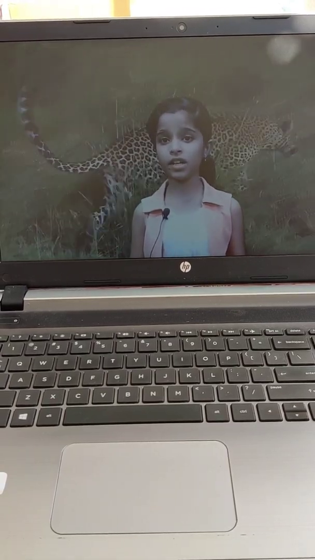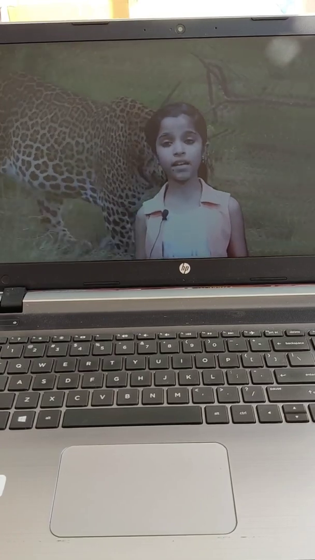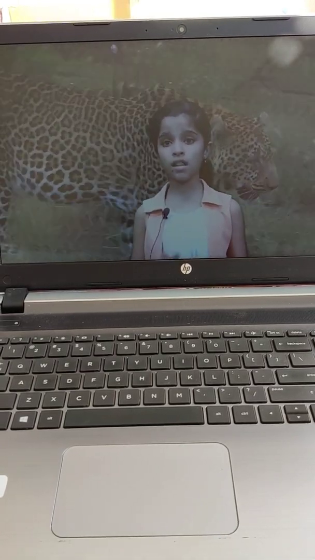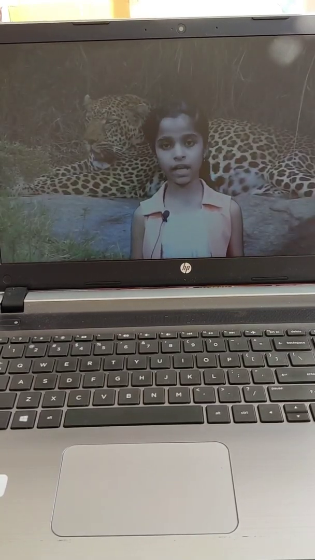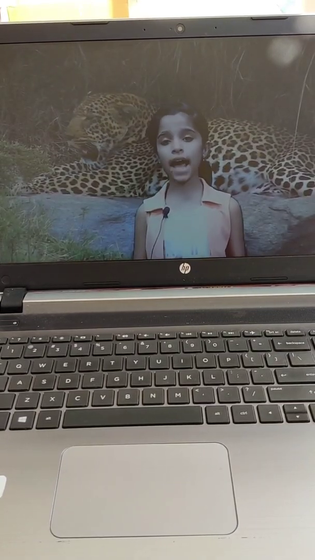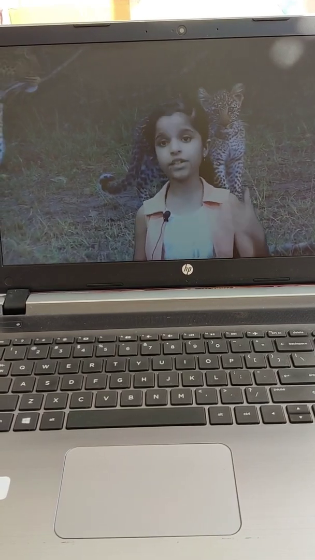Now, we will learn about their hunting and diet. Some leopards learn hunting from the big elder leopards. Some leopards hunt when their target is close.